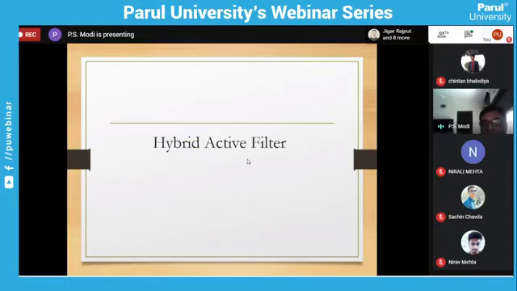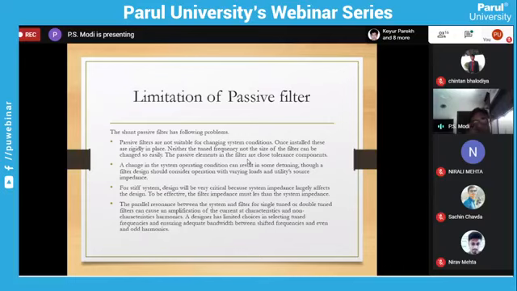Now we'll go to the hybrid filter, active filter. So these are all the limitations of the passive filter. Passive filters are not suitable for changing system conditions. Once installed, they are rigidly in place. If it is a fifth harmonic filter, it will work only for fifth; if seventh, then only for seventh.